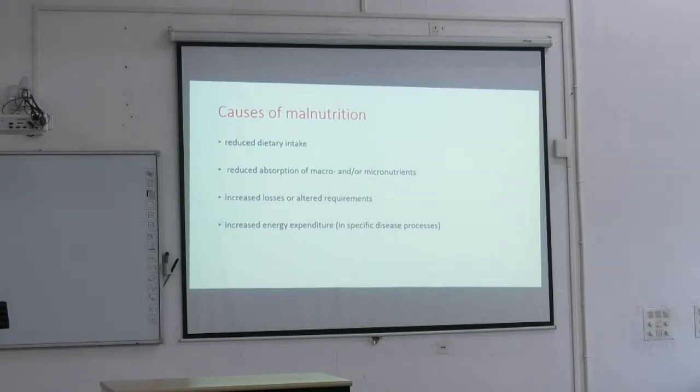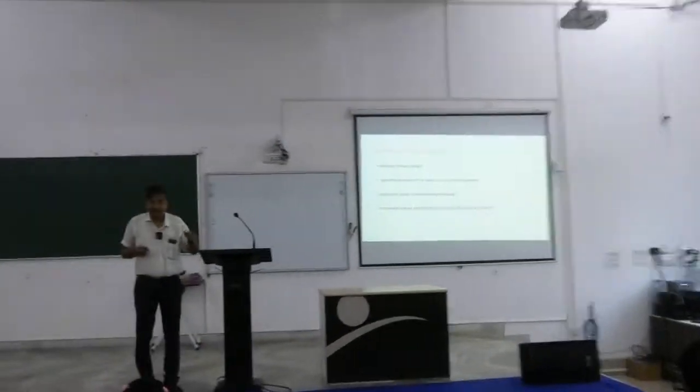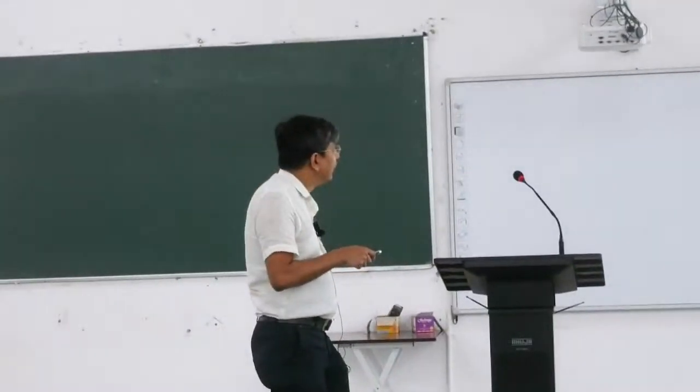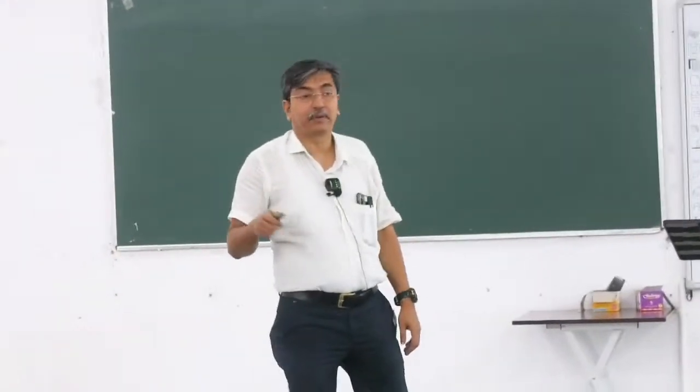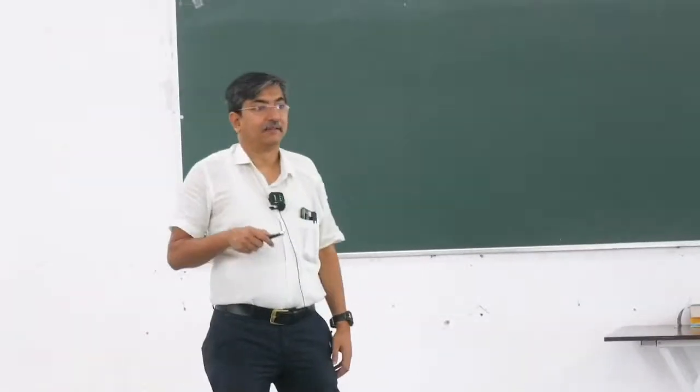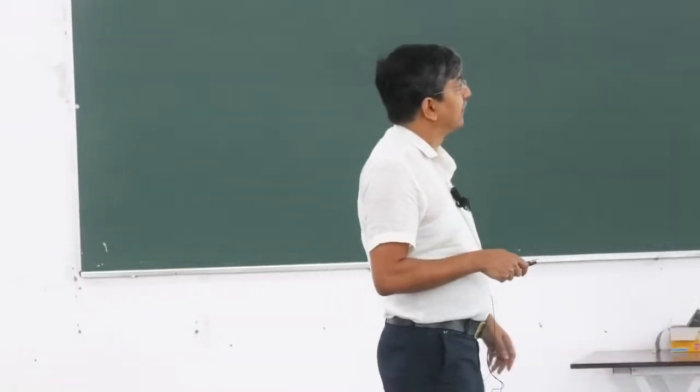If you see some jaundice patients, like cancer of the head of pancreas or periampullary carcinoma with deep jaundice, the first thing they will have is reduced intake because of the jaundice and the disease process. They won't be feeling like eating. Whenever we have some disease, what happens to our appetite? Appetite is lost or decreases. So there will be reduced dietary intake. That is the most important cause in a surgical patient.